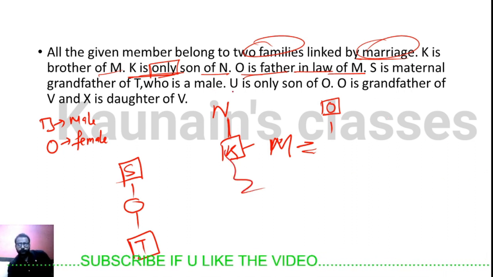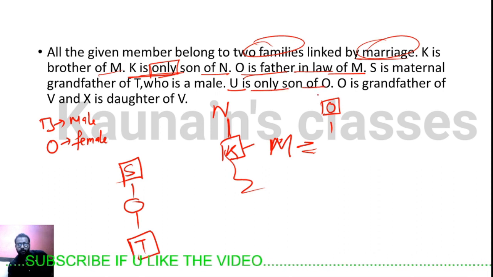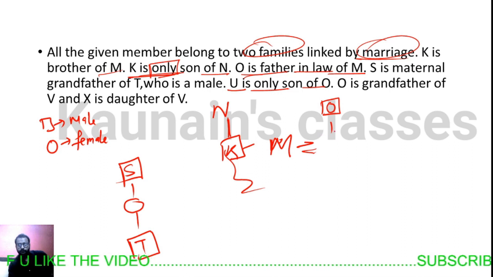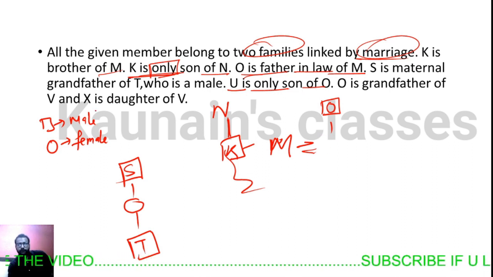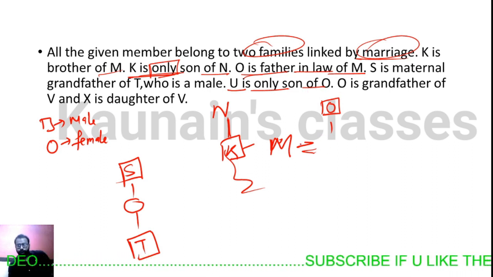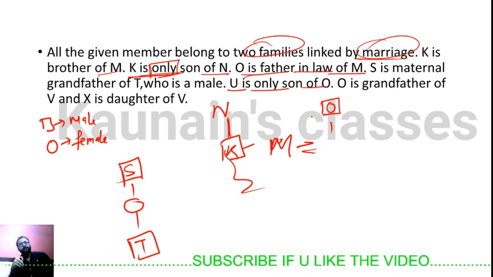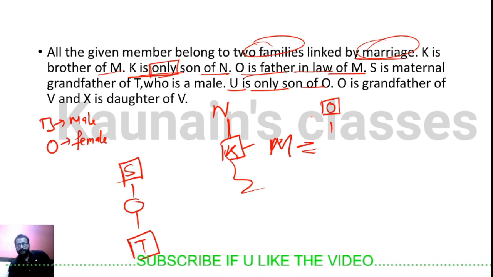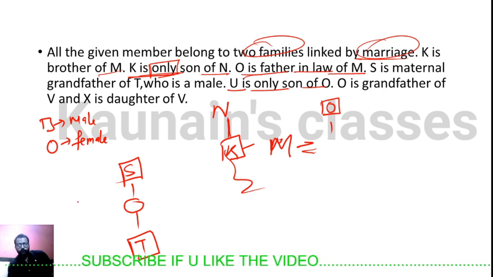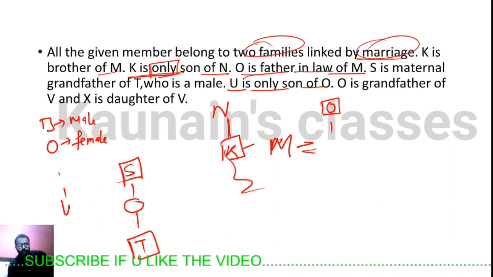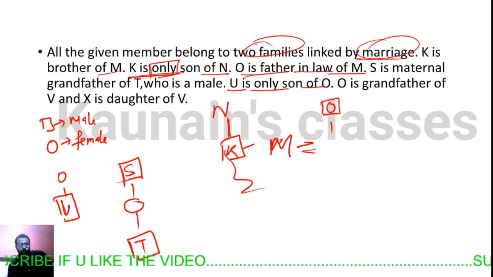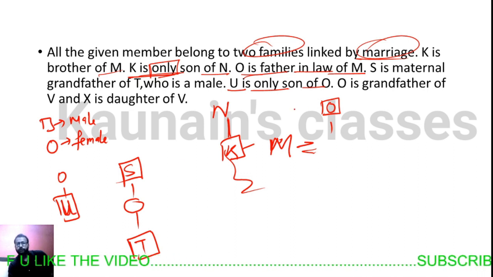U is only son of O, but we can't be sure that U is married to V. We know that M is married to someone, but there is no daughter or anything else like that. U is the only son of O. We have noted down the hint like this.